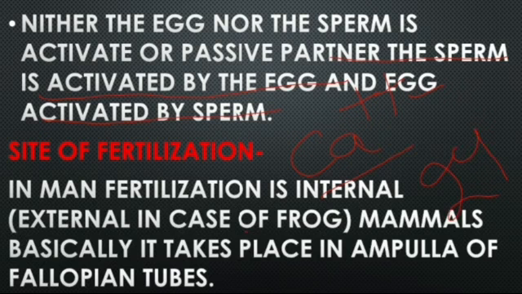Next, the site of fertilization. In mammals, fertilization is internal, as we all know. External fertilization occurs in the case of frog. In mammals, it takes place in the ampullary region of the fallopian tube.